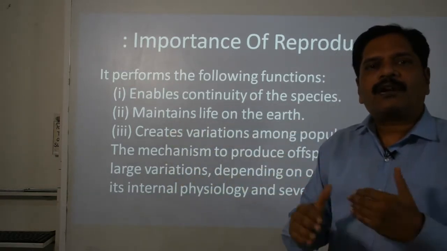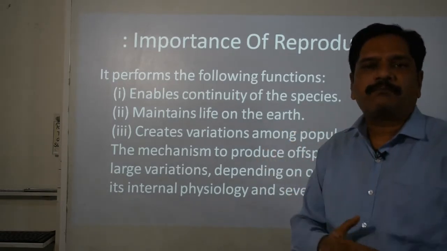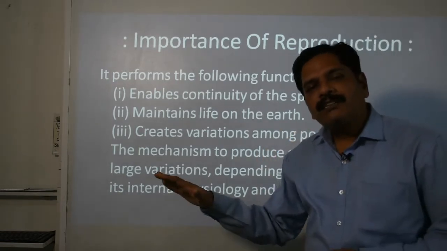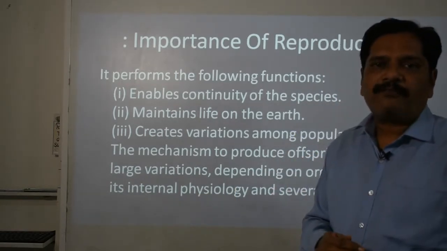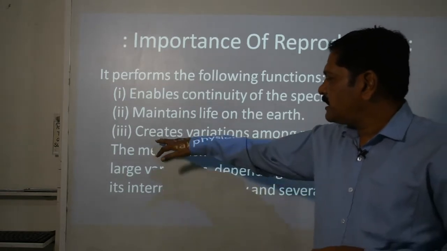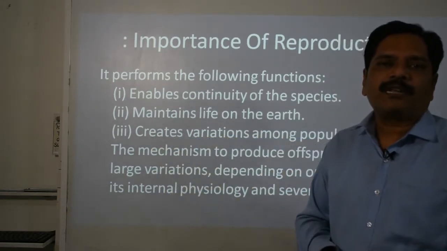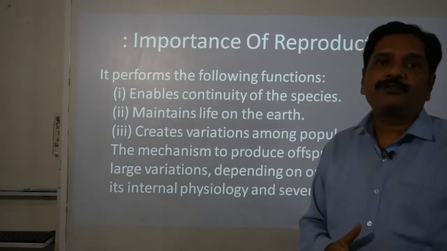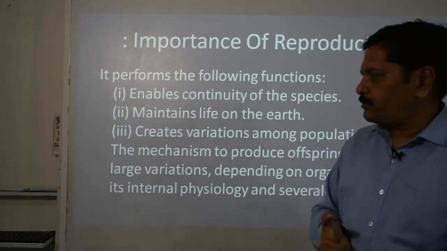If continuously the pre-existing will die and no one takes birth, then surely life is going to end. There is an end of life on this earth. Then this creates variations among the population, which is helpful for the origin of a new species or the origin of a new character in that species.